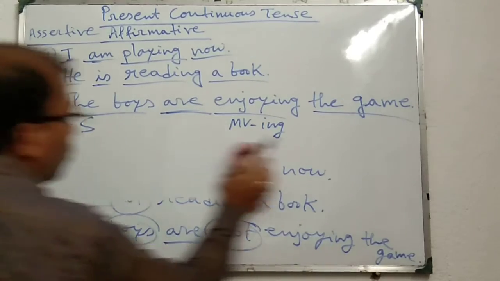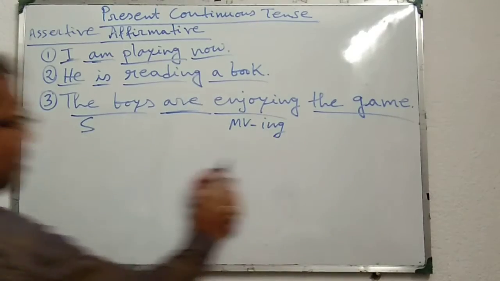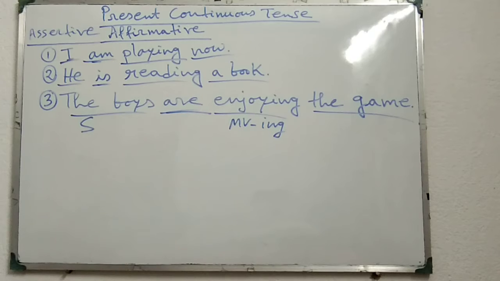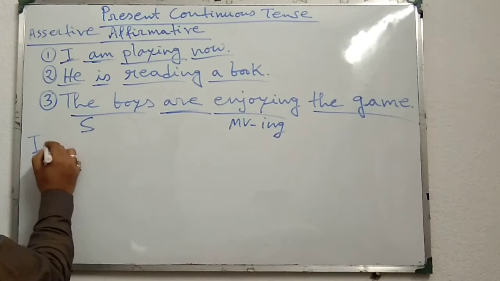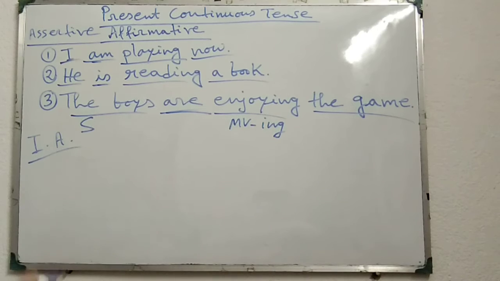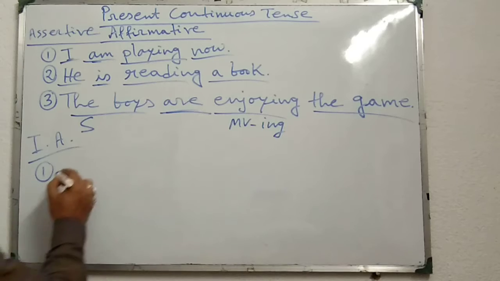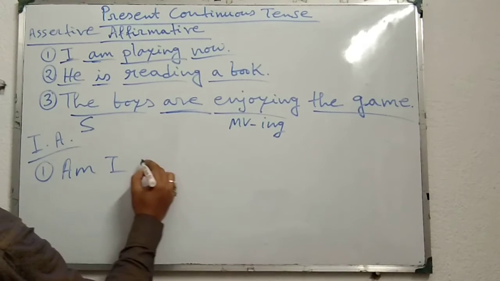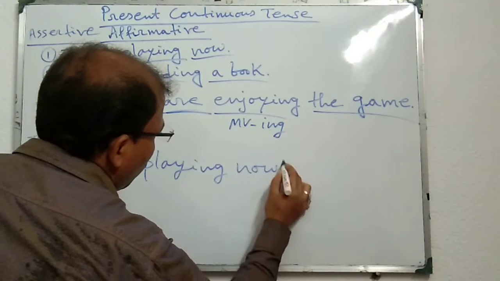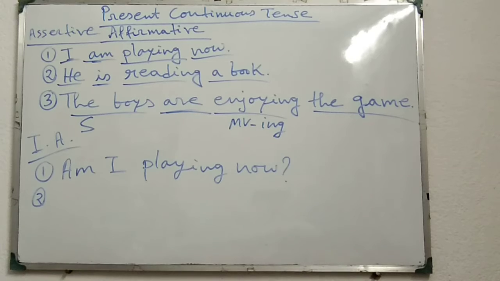Now I will show you how we can make this assertive affirmative sentence into interrogative affirmative. First of all, first one, I am playing now. Am I playing now? Question mark. Similarly, second one, he is reading a book.